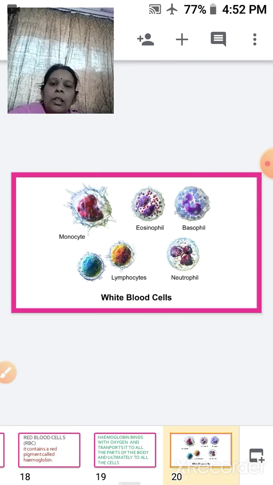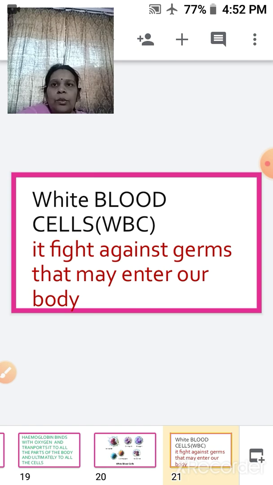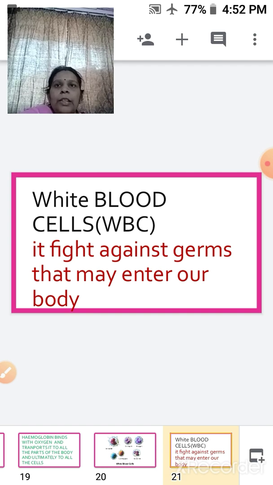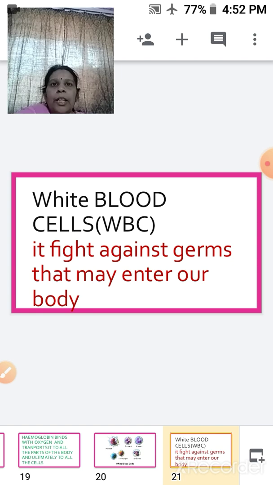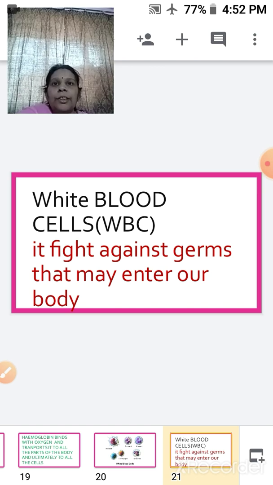Next comes your white blood cells. White blood cells are colorless cells. Their number is much less as compared to the other cells, but they are larger than RBCs.